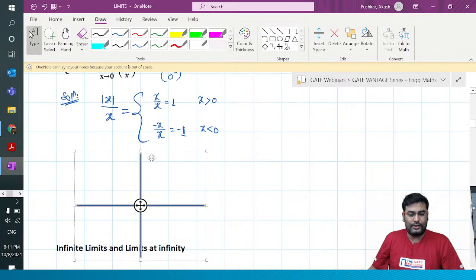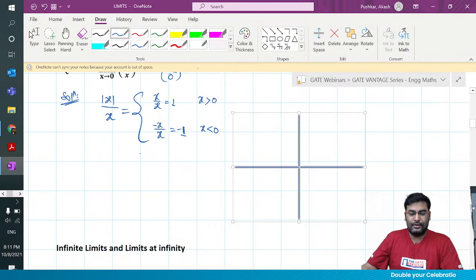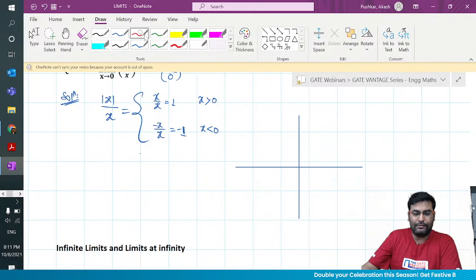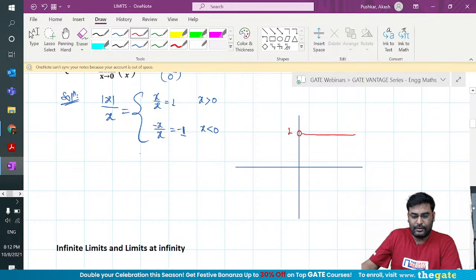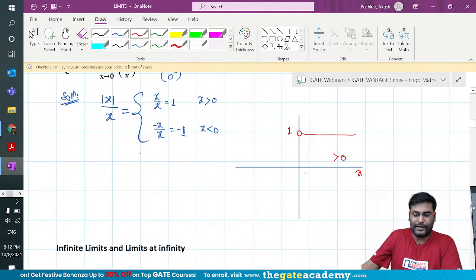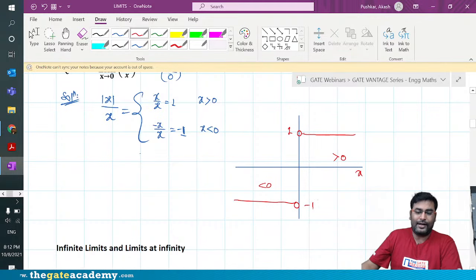So if I have to draw this graph, for the positive x, it is 1. For the negative x, so guys, this is your x, which is the positive x. For the negative of the x, it is minus 1. What do you guys think? Does the limit exist or not?